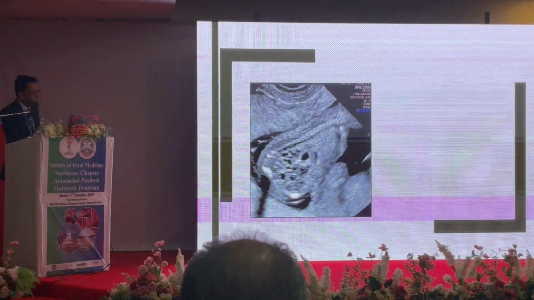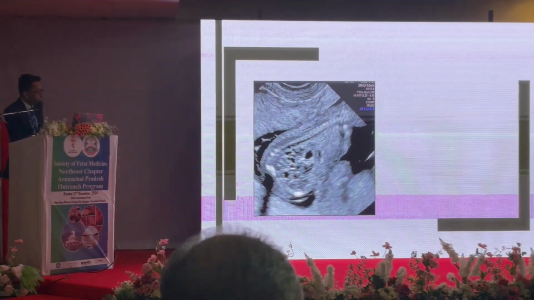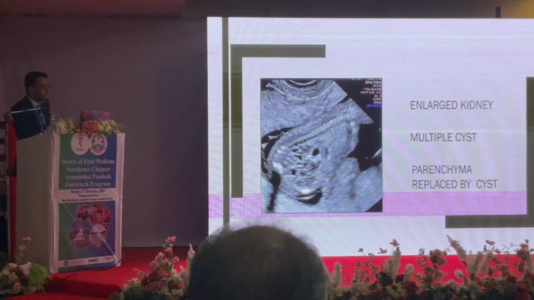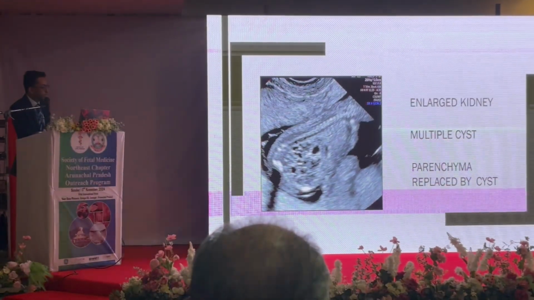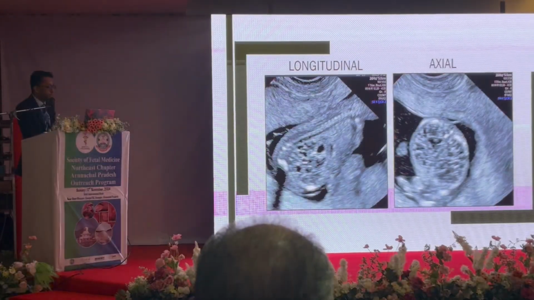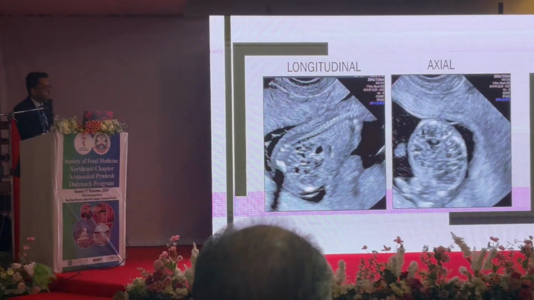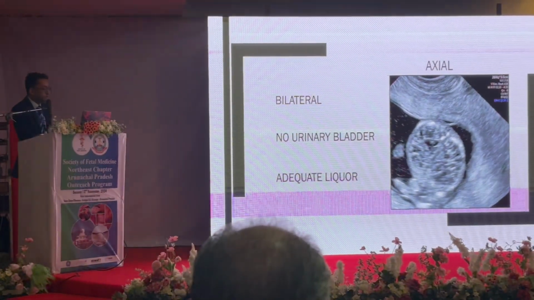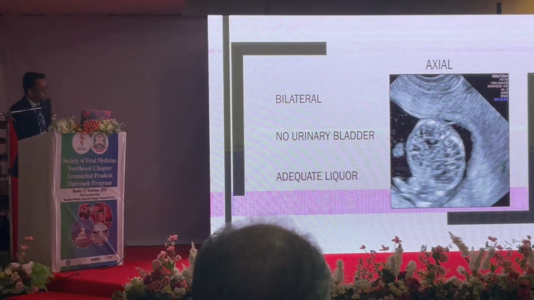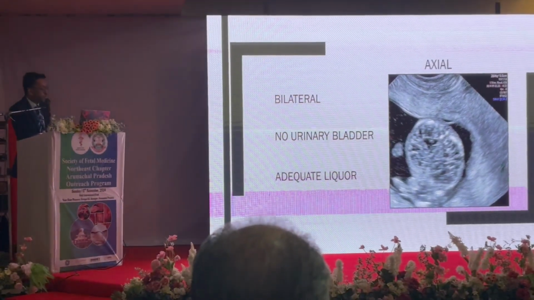There are multiple cystic spaces which are non-communicating located in the lower part of the abdomen. And these were the enlarged kidneys with multiple cysts. The parenchyma was replaced by multiple cysts. When we saw the axial view, we could see that yes, both the kidneys are affected. So it is a bilateral condition and the bladder was not visualized during this scan and the amniotic fluid was